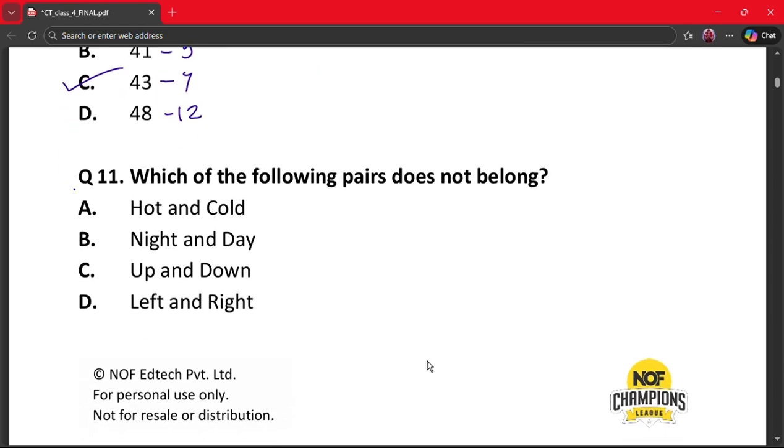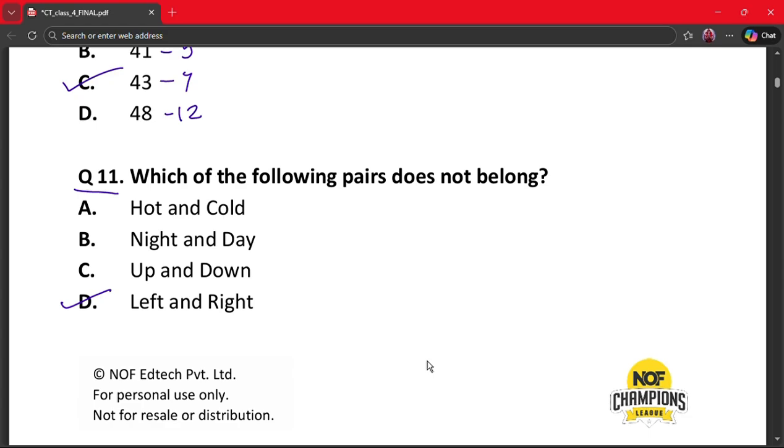Next is question number 11. Which of the following pairs does not belong? A. Hot and cold, B. Night and day, C. Up and down, D. Left and right. Here the correct answer is option D.